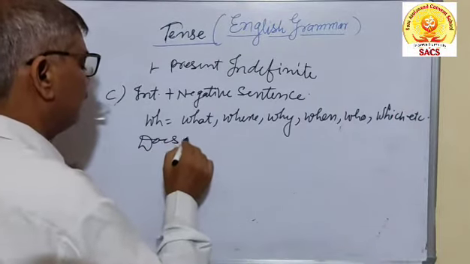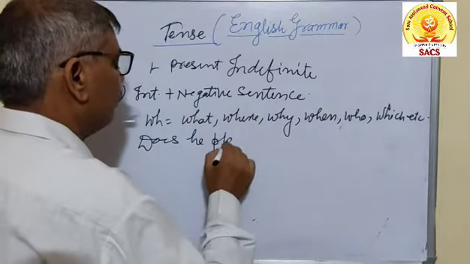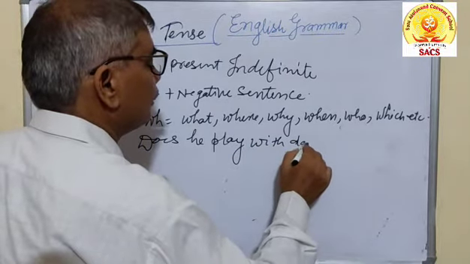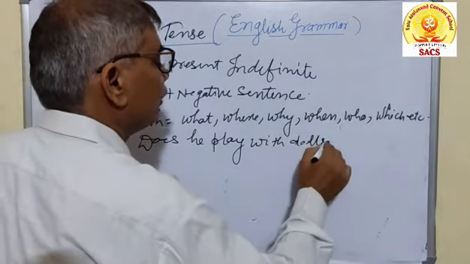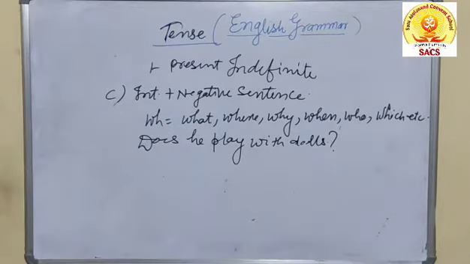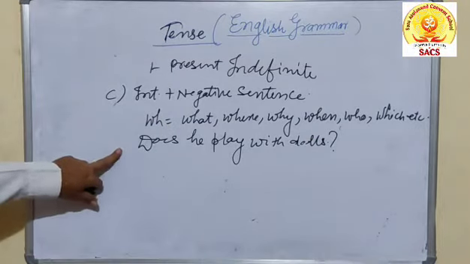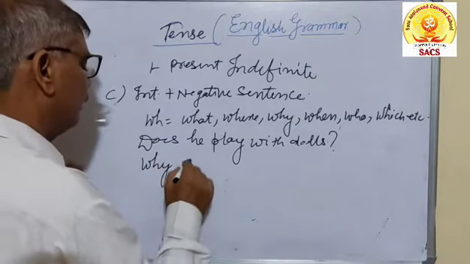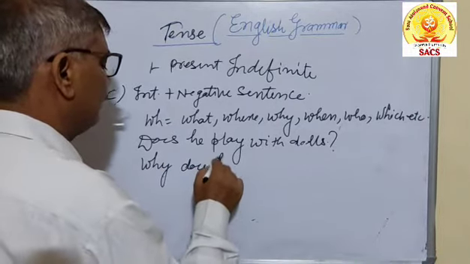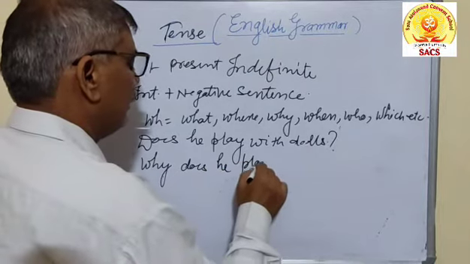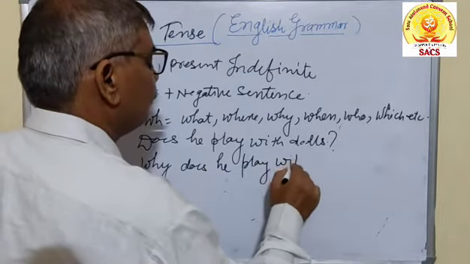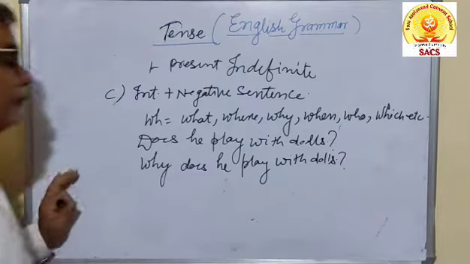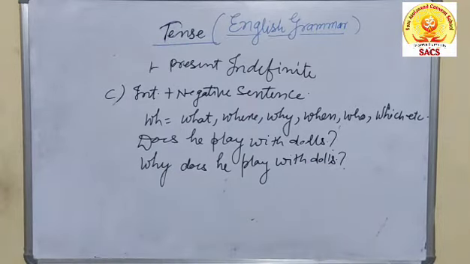Okay? But how can you write this? Does he play with dolls? This is the interrogative sentence which begins with the helping verb. It may be written like so. Why does he play with dolls? This is the manner of writing the interrogative and negative.